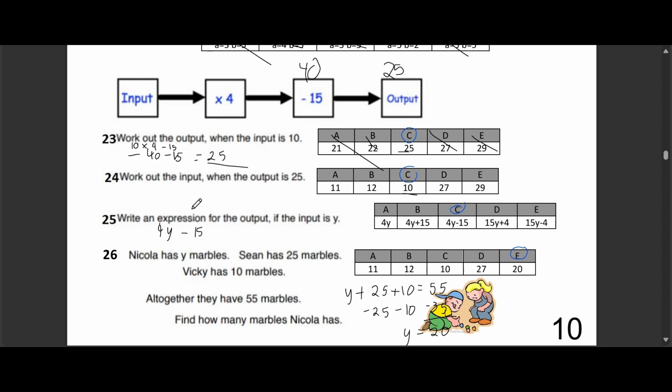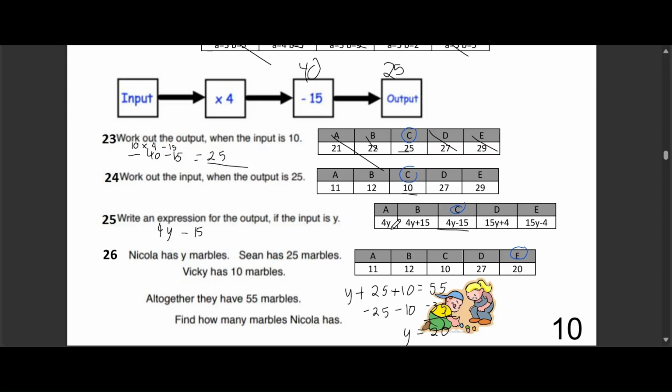Question 25. Now let's write an expression for the output if the input is y. The options are option A, 4y, option B, 4y plus 15, option C, 4y minus 15, option D, 15y plus 4, option E, 15y minus 4. The correct answer is option C, 4y minus 15.